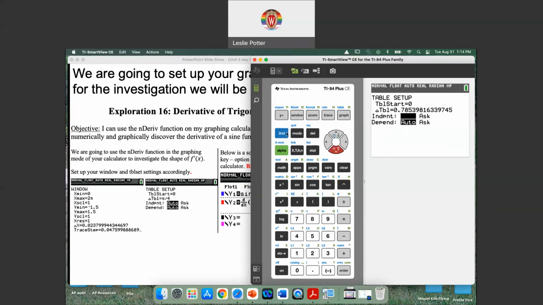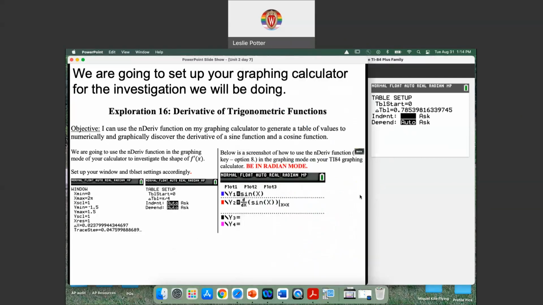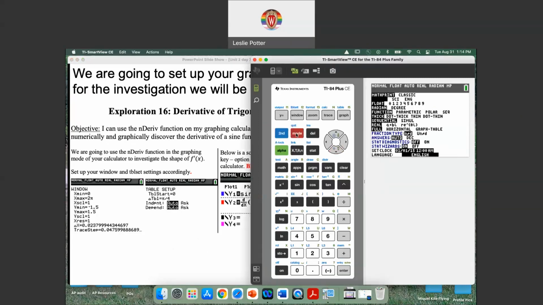Okay, so you could even go this far. We can even put this in y1. We're going to put sine x in here. First, we're going to make sure our mode is in radian, so we're good there. And we're going to go ahead and graph sine of x. I'm not going to graph the derivative. I'll let you set that up in the investigation in class.